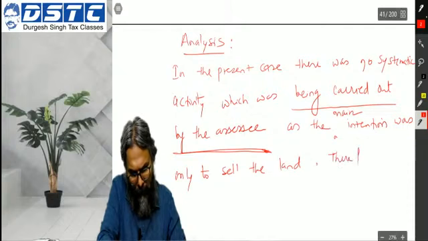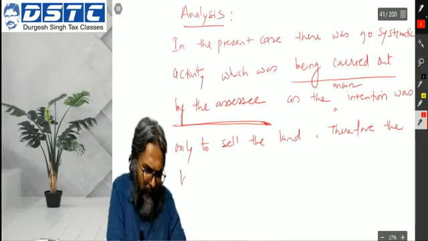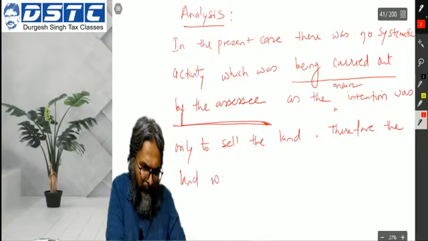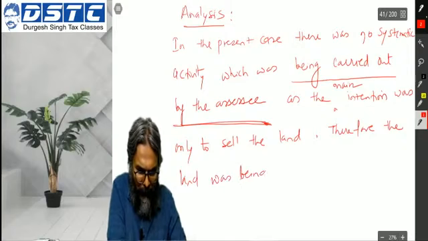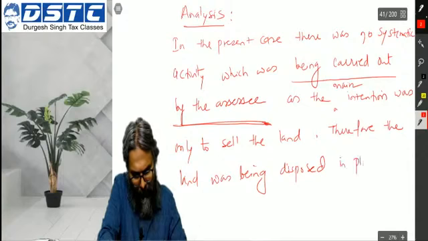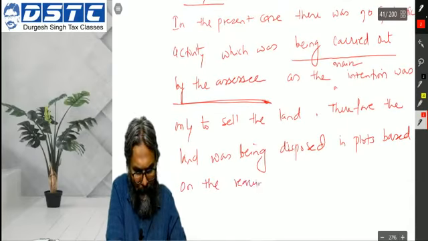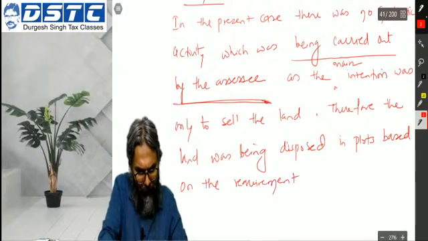Therefore, the land was being disposed in plots based on the requirement of the buyer.